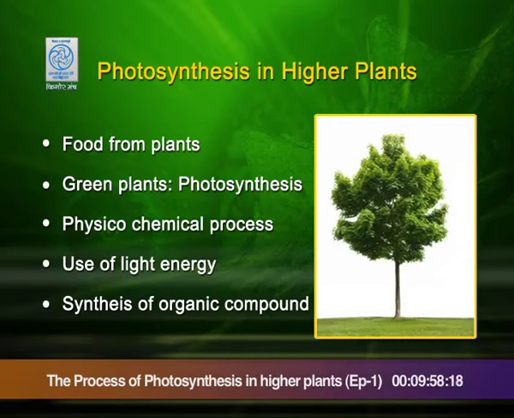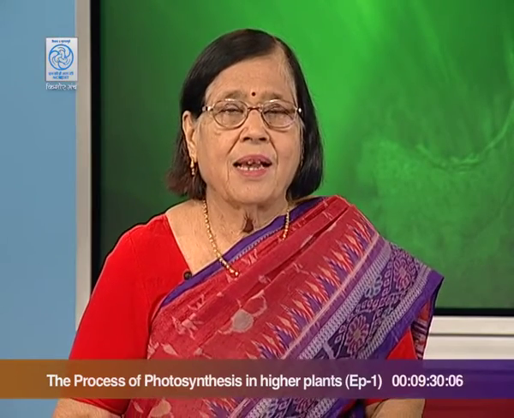Only green plants can enter into the process of photosynthesis, and as I told you, it is a physico-chemical process, and use of light energy is must. Presence of sun is must. Please appreciate the presence of sun in our system. And synthesis of organic compound will mean synthesis of food in the plant, which is in the form of carbohydrate.